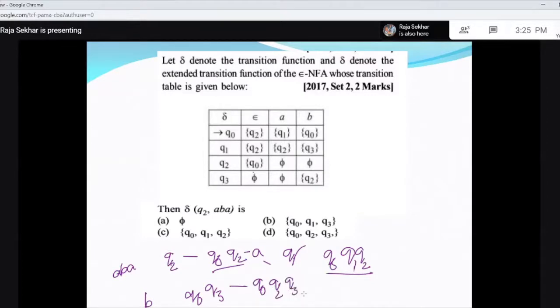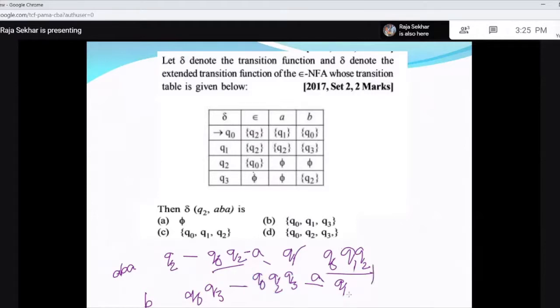Now you take this and the next input symbol A. Q0 on A is Q1. Q2 on A is phi. Q3 on A is phi.